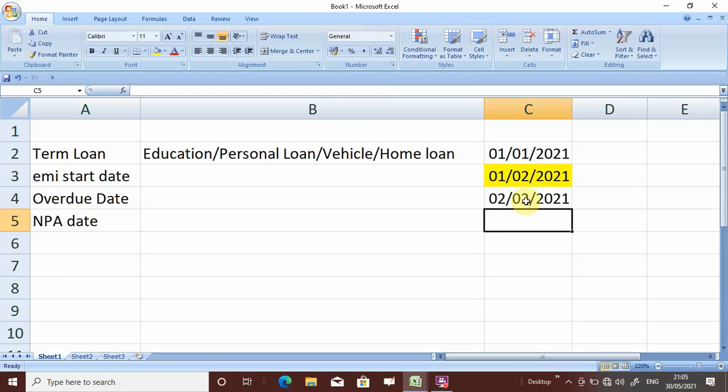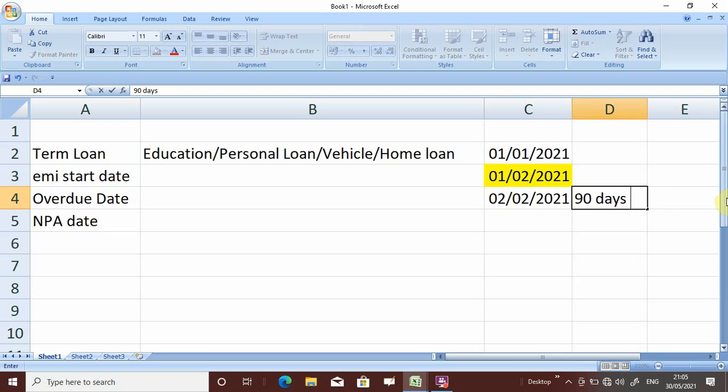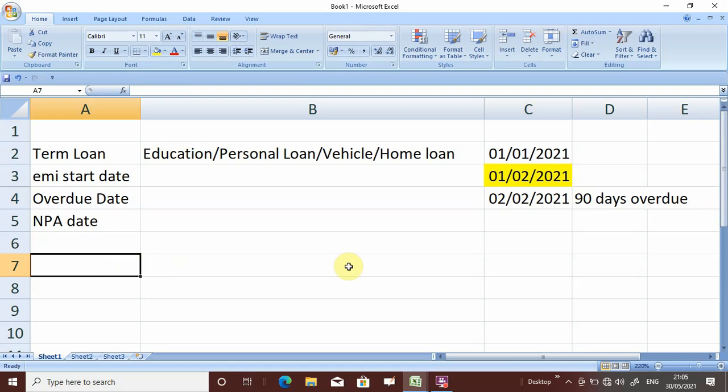So this is your overdue date, and from this date, a total of 90 days overdue we have to calculate.